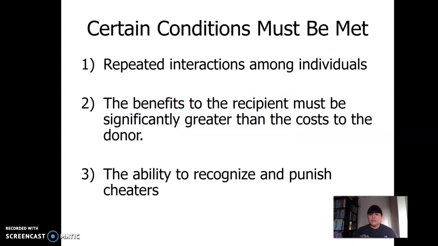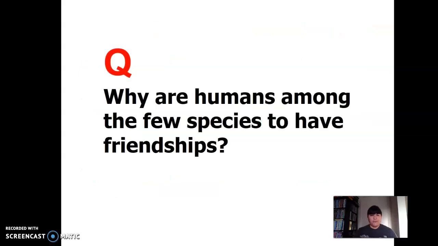So in order for reciprocal altruism to occur, certain conditions must be met. Repeated interactions among individuals, the benefit to the recipient must be significantly greater, and the ability to recognize and punish cheaters. So the bats do that, right? If someone's not going to reciprocate, they won't help them in the future. So friendships.